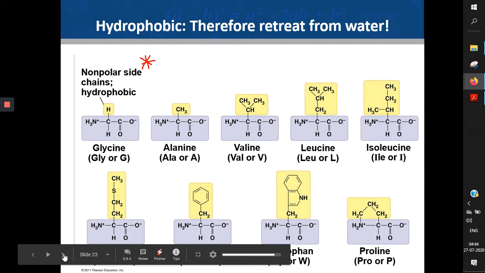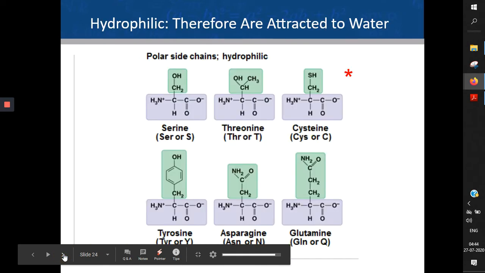The next type of amino acid will be, obviously now you can guess, the hydrophilic ones. Again see, their backbone structure, that is carbon, carboxylic group and amino group, are the same. But look at serine's R group, threonine's R group, cysteine's R group. These are the R groups which can easily form hydrogen bonding with water. Therefore, the whole amino acid behaves as a water-loving or hydrophilic amino acid.